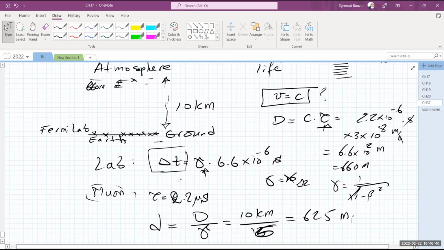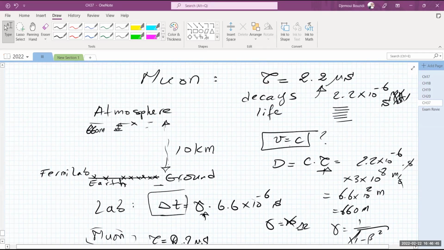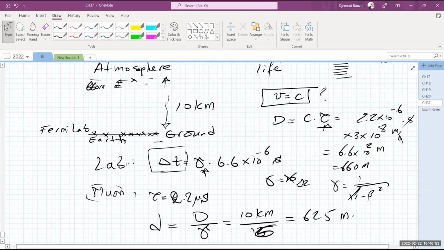You guys understand this example or not? This is actually a real problem. This is a real example, not a hypothetical problem. The life of the muon and how it decays. So from the vantage point of the lab, its time is not actually 2.2 microseconds, but 2.2 times a factor of gamma.